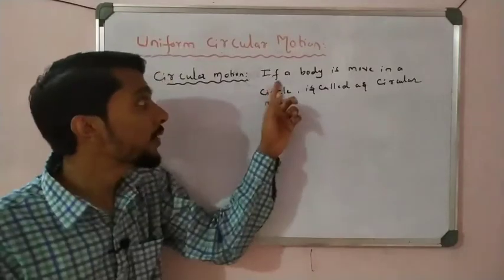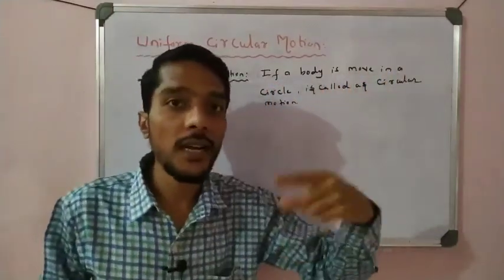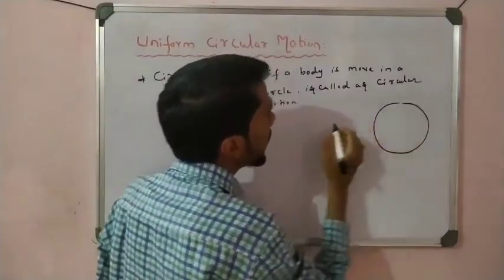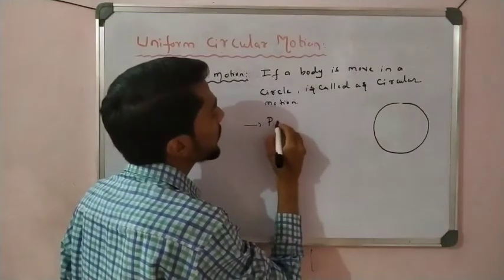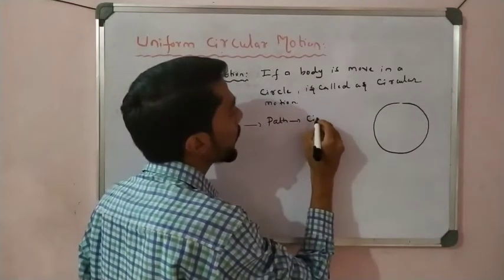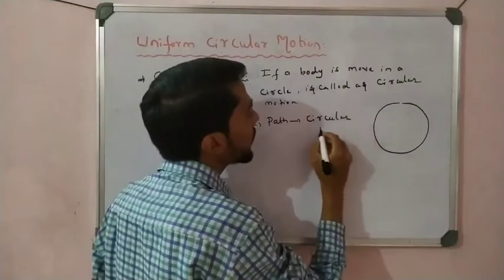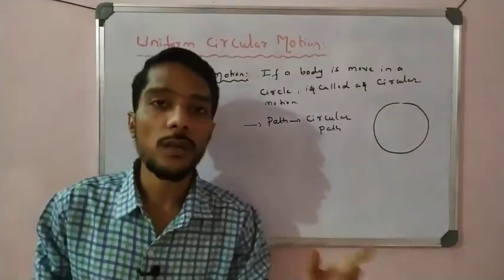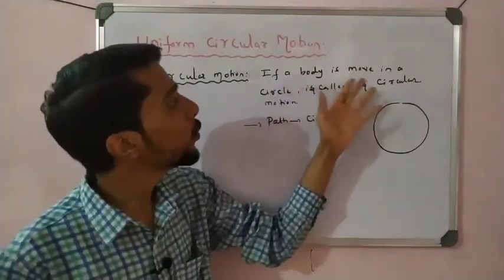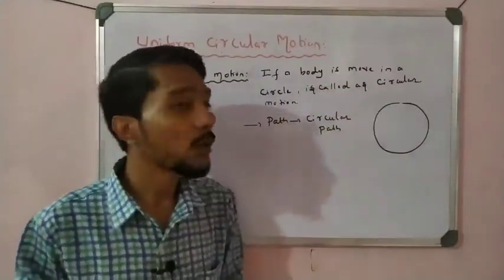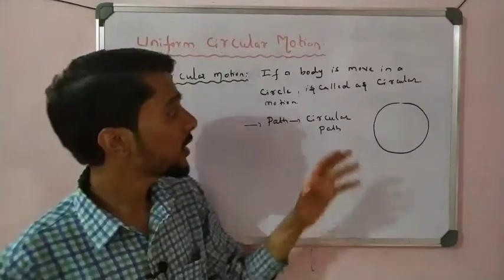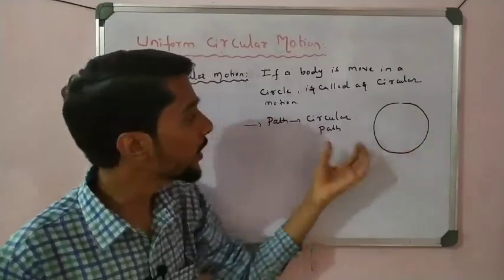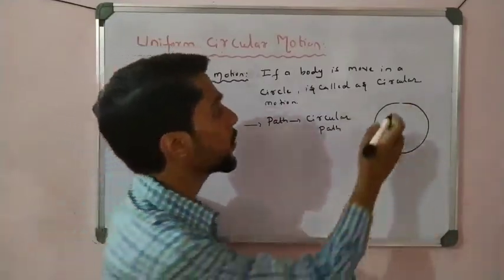If a body moves in a circle, for example like that circle, we know about a circle. If an object moves like that, it means the path of travel is a circular path, right? So it is the definition of circular motion. Simple one. If a body is moving in a circle, that is circular motion. And in circular motion, the path is a circular path, a round path.